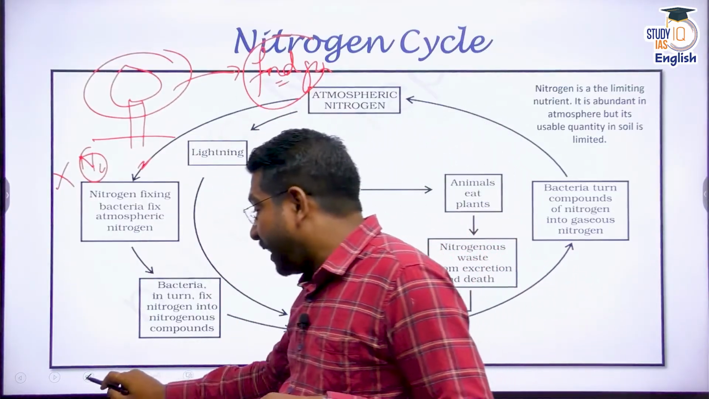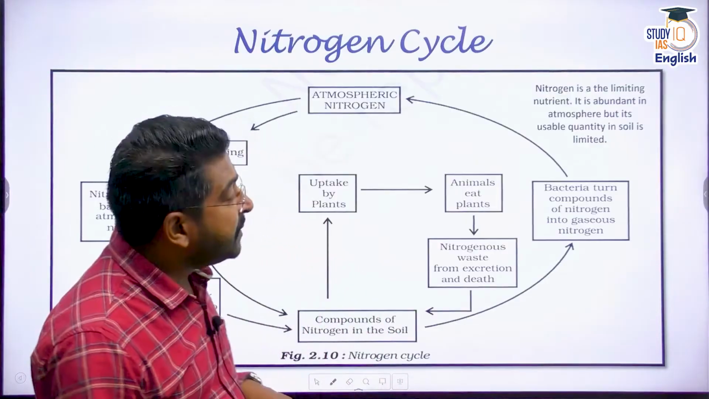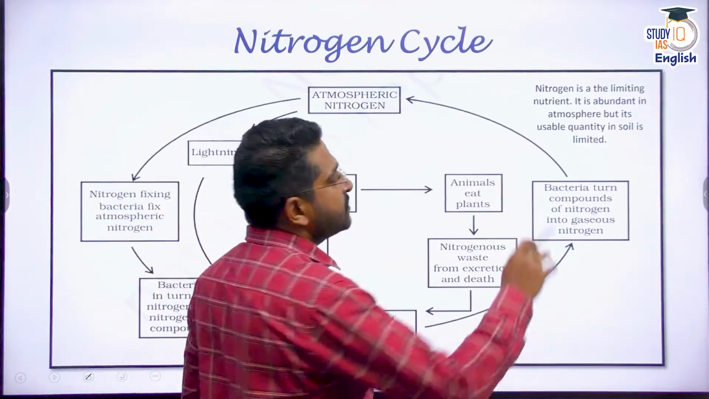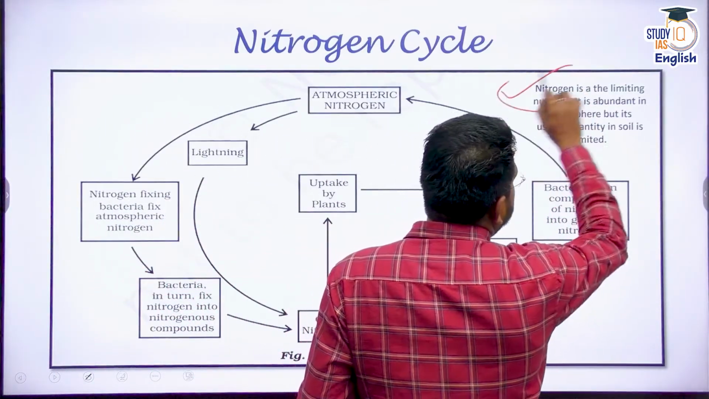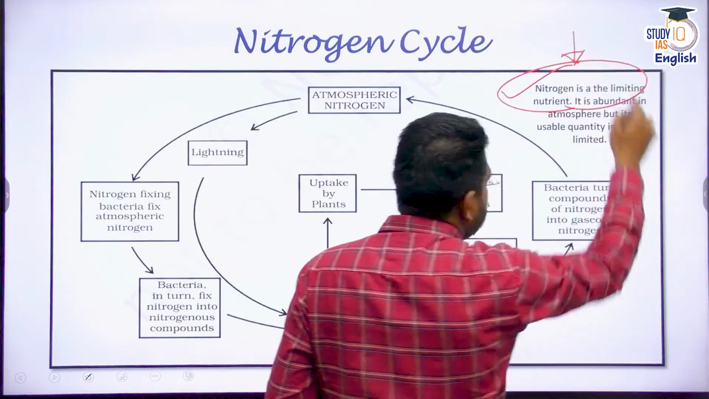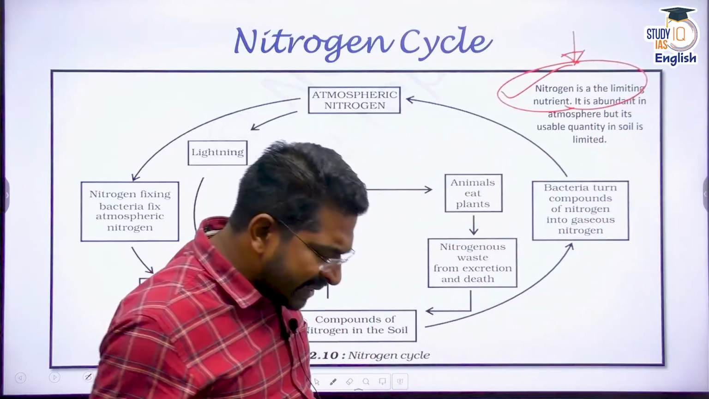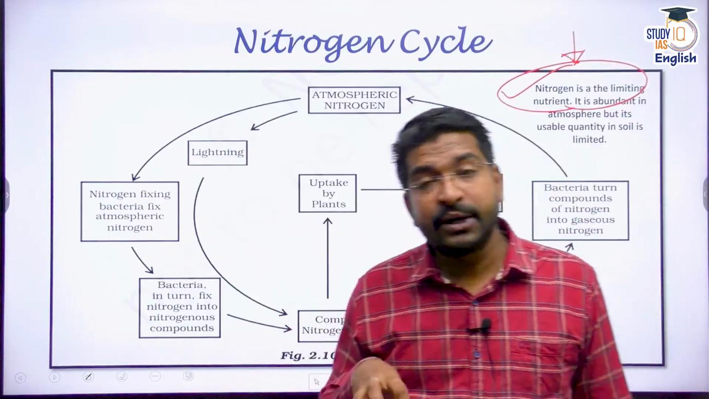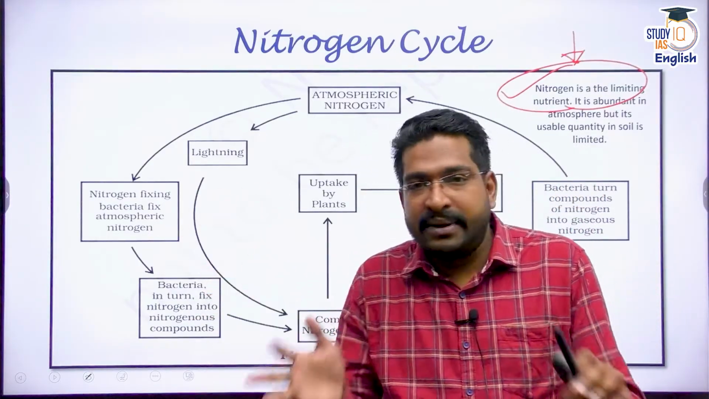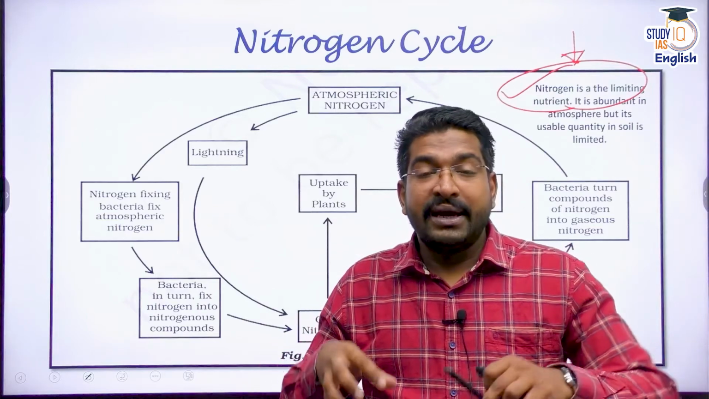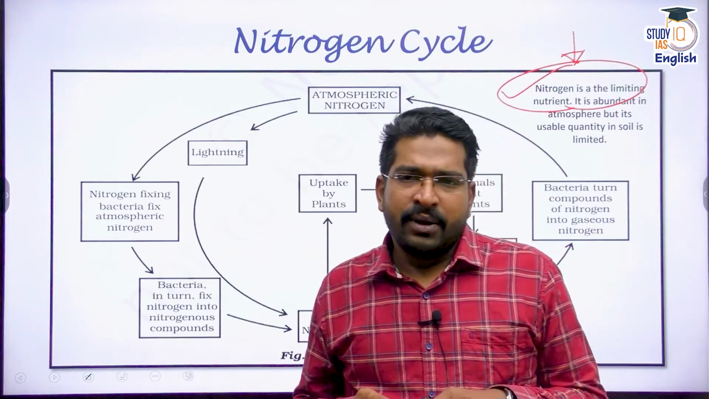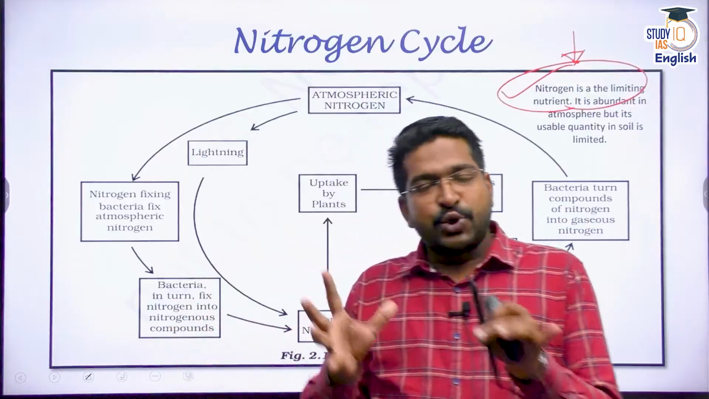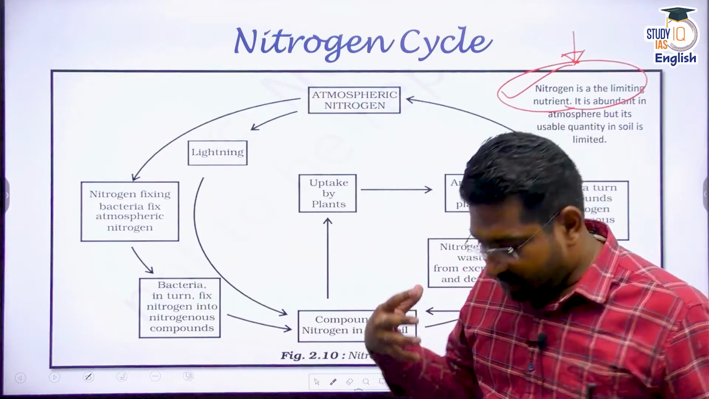That is why nitrogen is also called a limiting nutrient. Please remember, if a statement comes, nitrogen is a limiting nutrient. Many people think, sir, how can it be a limiting nutrient? In soil, it is available in a limited quantity. In air and atmosphere, it is abundant. But in soil, it's less. Now the question is, sir, how does nitrogen enter soil? What happens? There is a normal procedure.